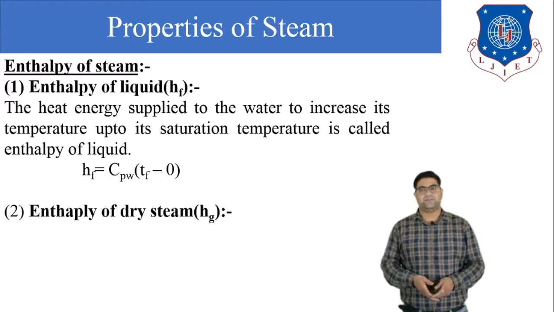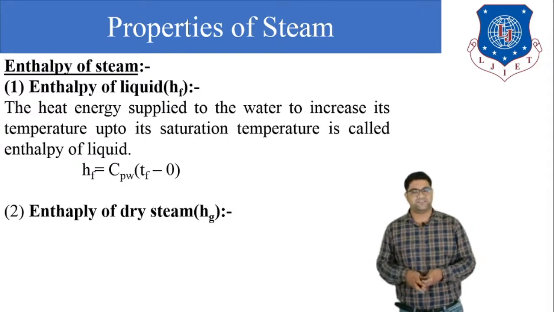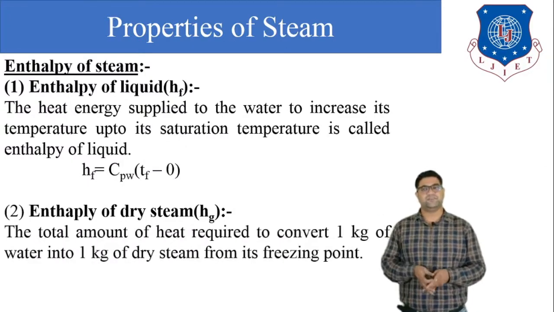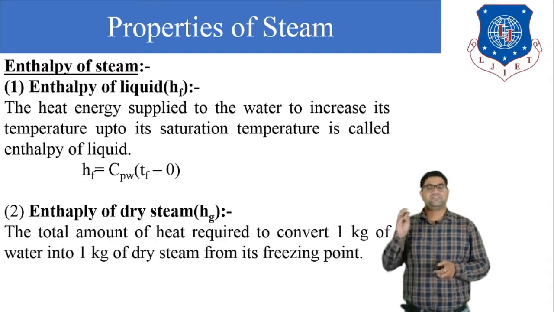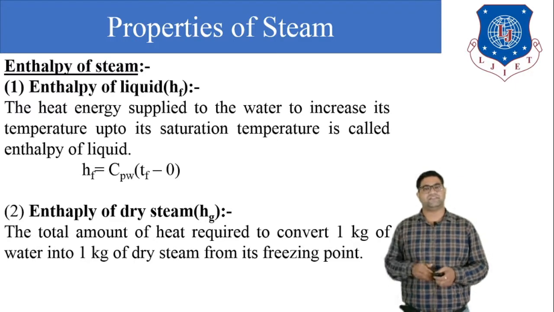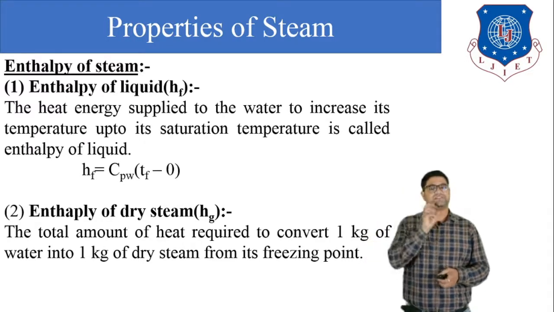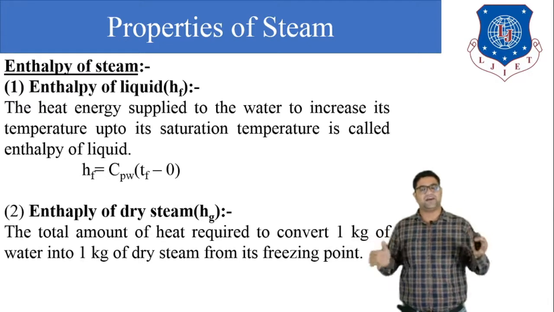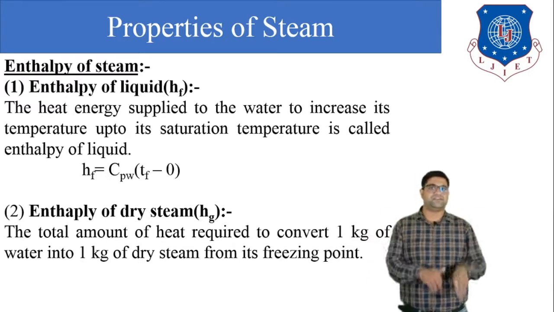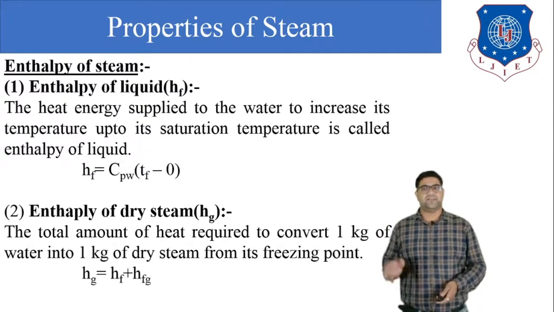Next is the enthalpy of dry steam, which is indicated by hg. What is the meaning of this? The total amount of heat required to convert 1 kilogram of water into 1 kilogram of dry steam is known as the enthalpy of dry steam. When 100% water is converted into 100% steam, the enthalpy or the energy available in that steam is known as the enthalpy of dry steam. And the equation of dry steam is hg equals hf plus hfg.